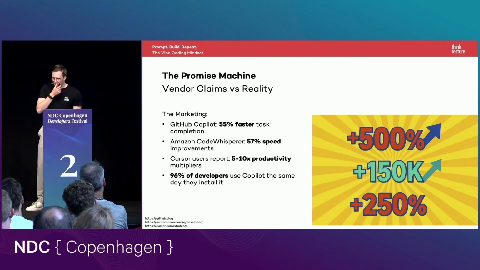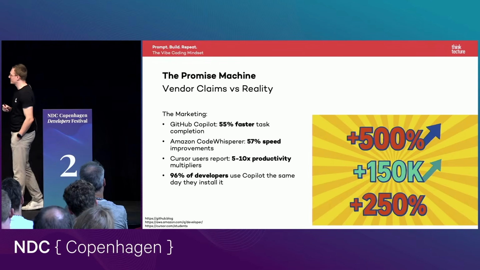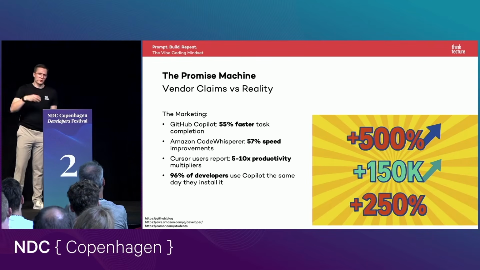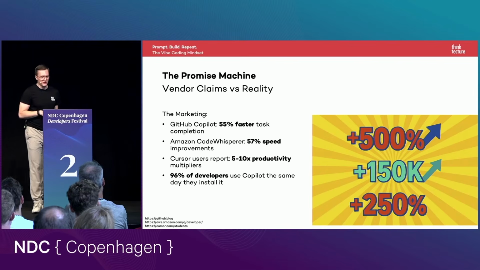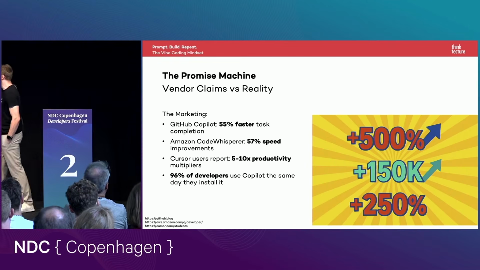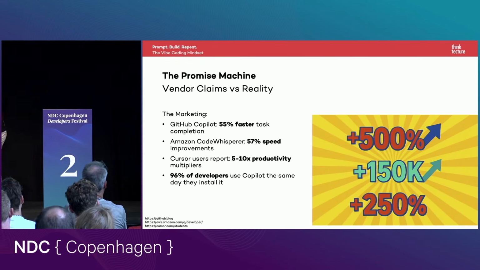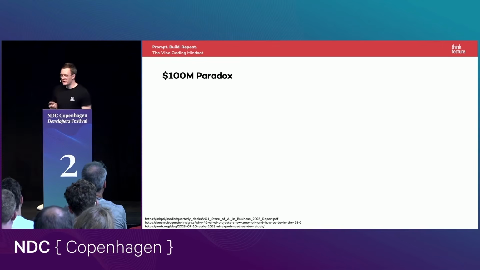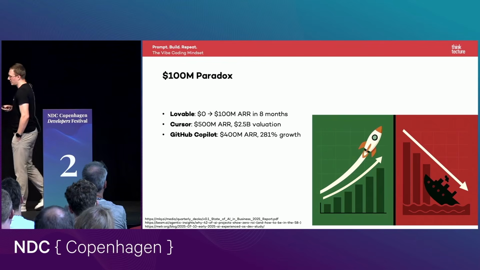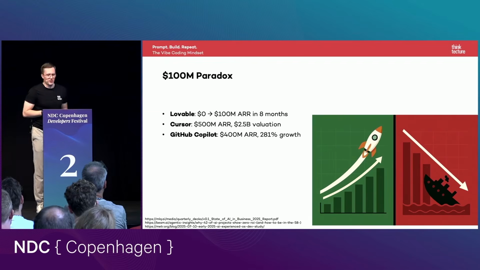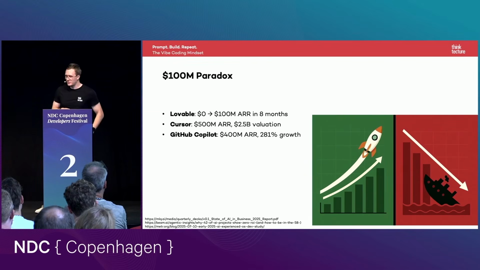Also a really big number. And Cursor users claim, and this is an interesting number we will come back to later, so it's not Cursor itself that claimed it, but the users, that they are 5 to 10 times more productive with the help of Cursor. Those numbers look really promising. But when we look at some other numbers, I call it the 100 million paradox, we can see that more and more developers are using those tools, so of course the valuations of those companies are rising.